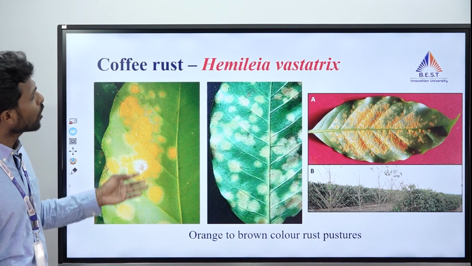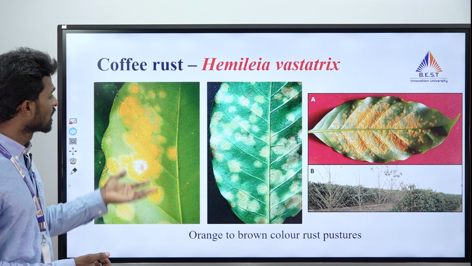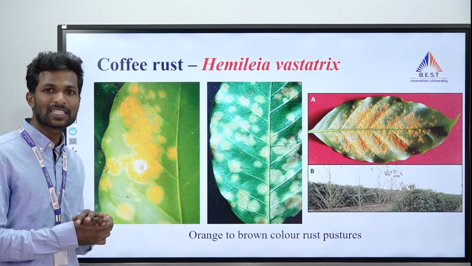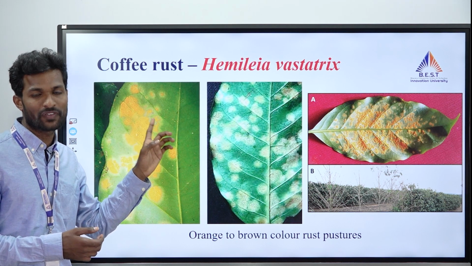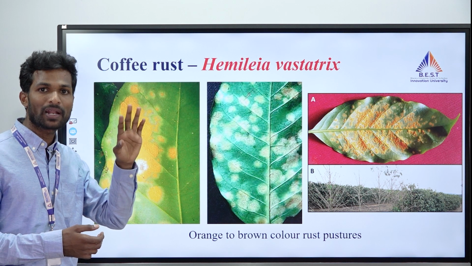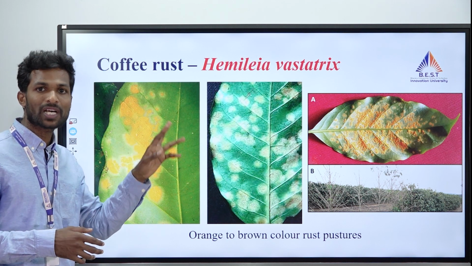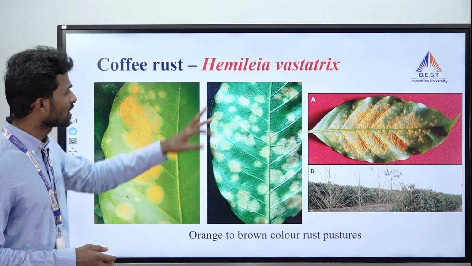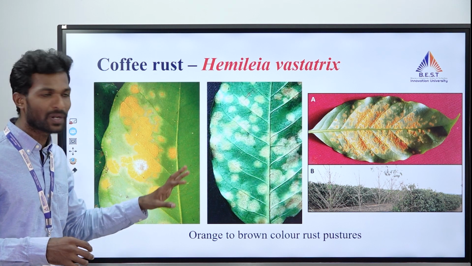The next one is coffee rust, which is caused by Hemileia vastatrix. This is also a fungal disease. In the 1880s and 1890s, entire Sri Lanka was covered by coffee production only. Almost the entire globe was using coffee, and all the coffee was exported from Sri Lanka. Because of the disease, almost 90 to 95% of the coffee production was completely wiped out.